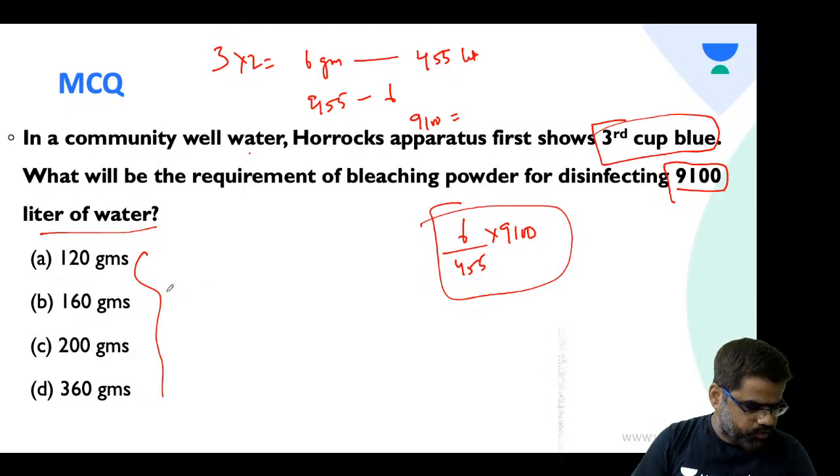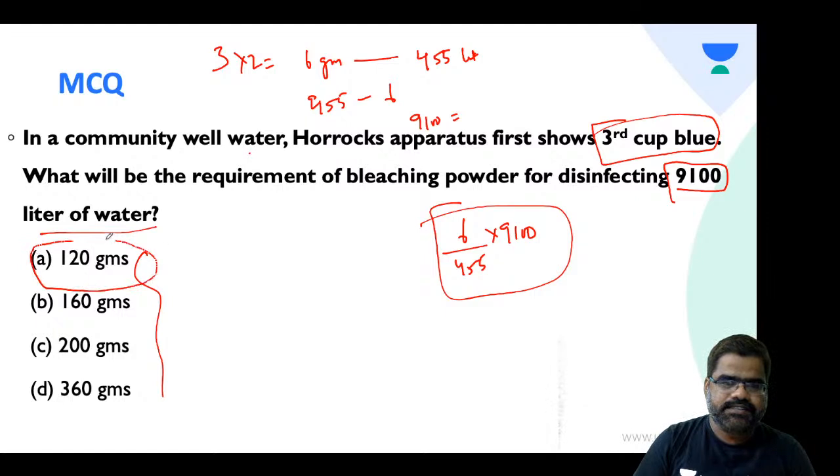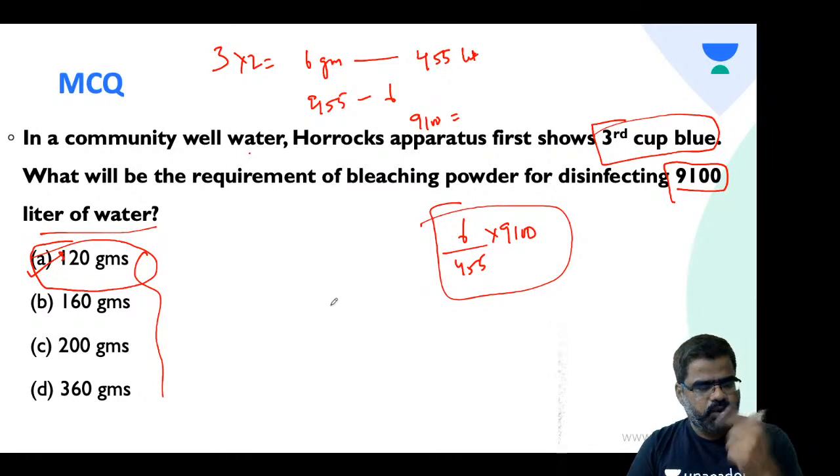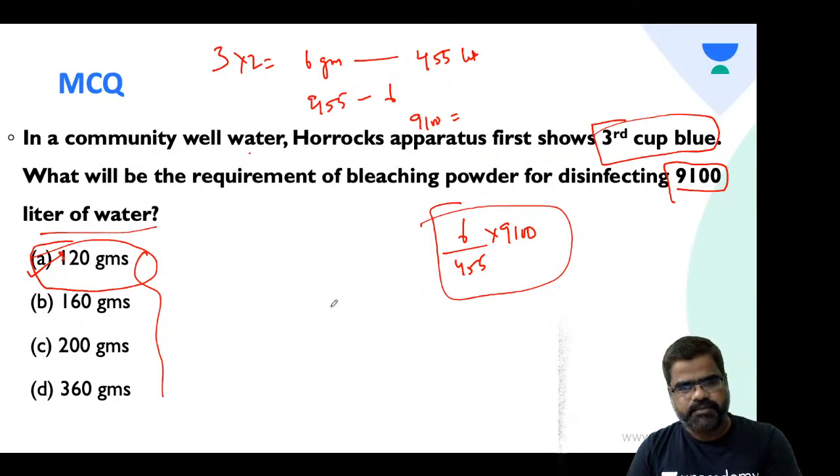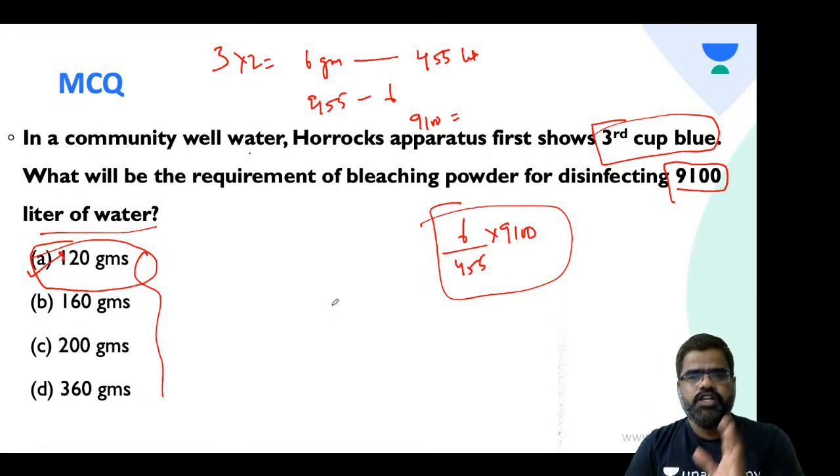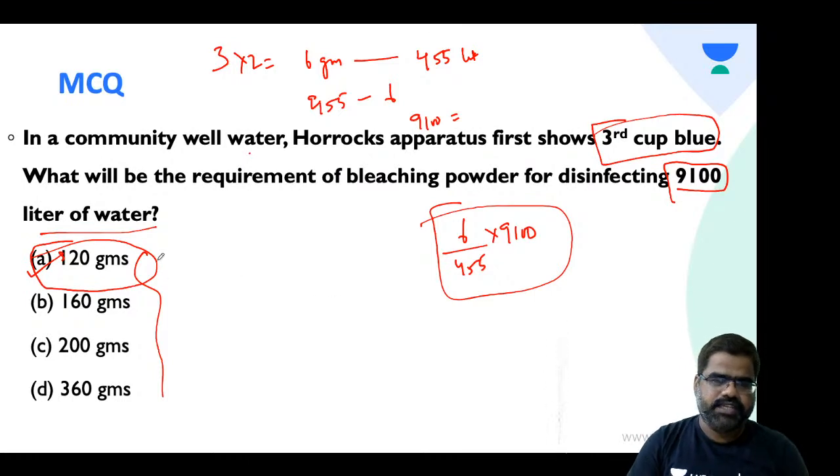And I think few of you have answered, it is 120, right? So the answer to this question is 120. Simple calculation, no? Third cup is showing blue color, so 3 into 2, 6 gram. 6 gram is required to disinfect 455 liters of water. So 9100 liters of water require how much bleaching powder? That is 120 gram, right? So the answer is A, not B, not C, not D.